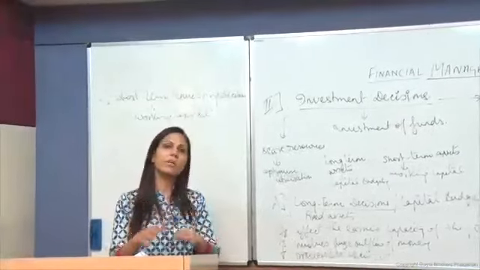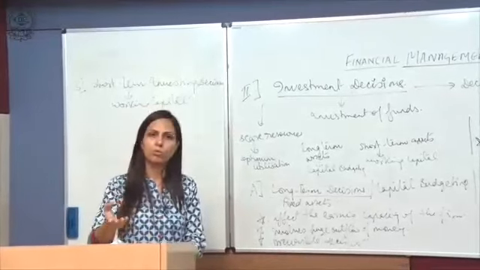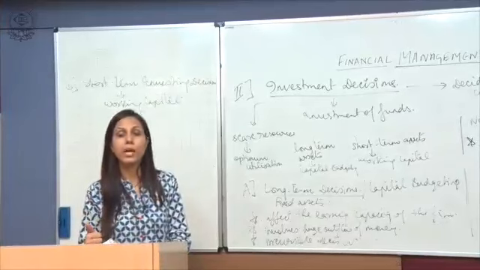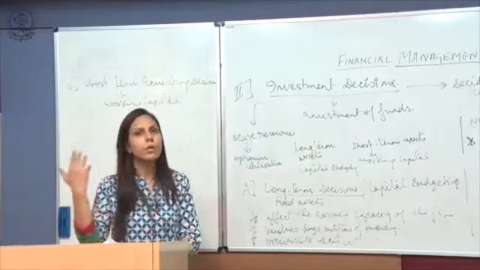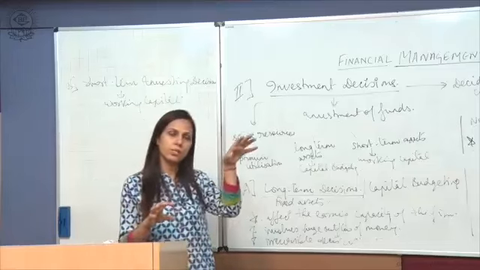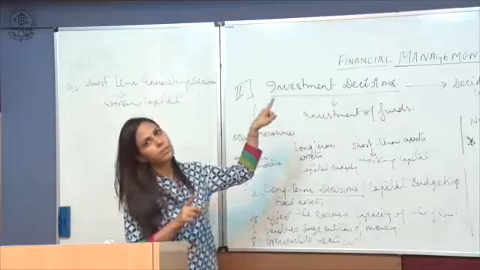For example, your debtors are an example of working capital. Stock is an example of current assets. So where you are going to invest, either in fixed assets or in current assets, is a part of investment decisions.